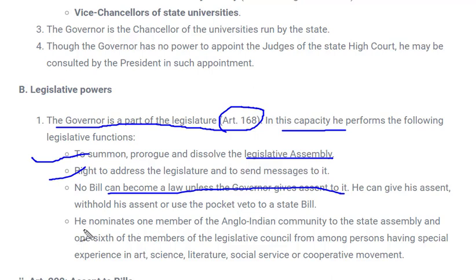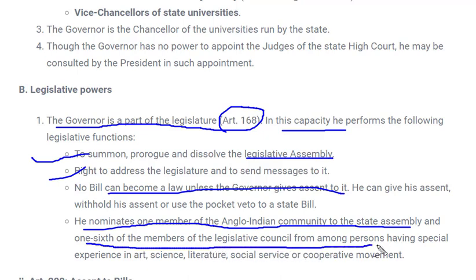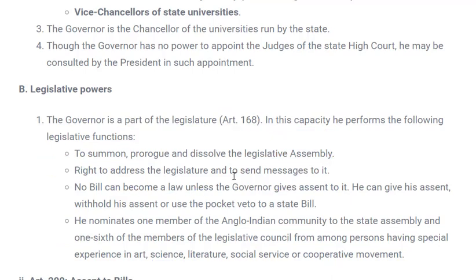Again similar. He nominates one member of the Anglo-Indian community to the state assembly, and 1/6 of the members of the legislative council from among persons having special experience in arts, science, literature, and social science. So the governor has the power to appoint one Anglo-Indian community member in each state. So this is the legislative power of a governor.